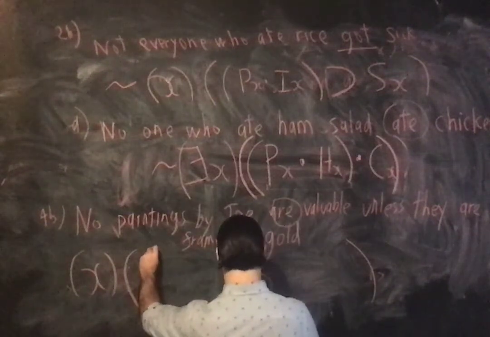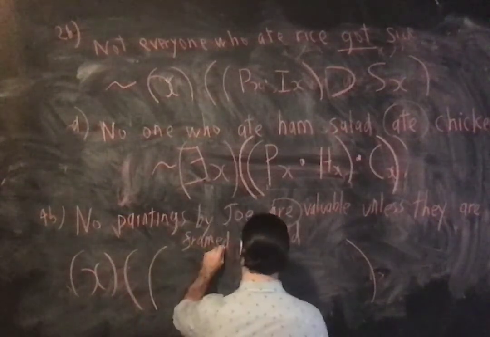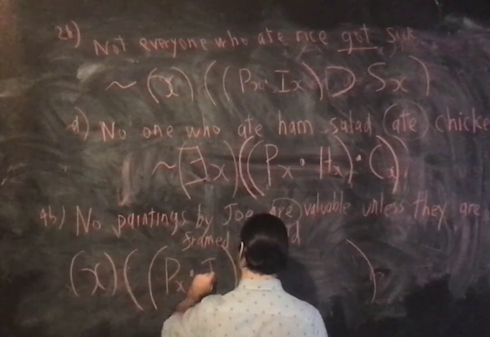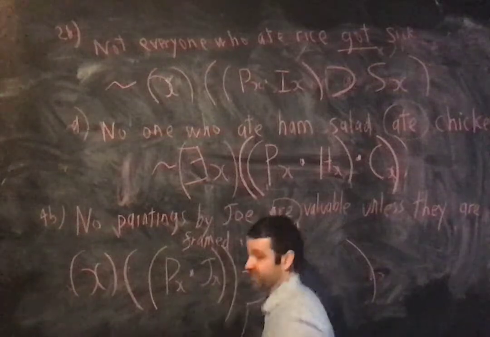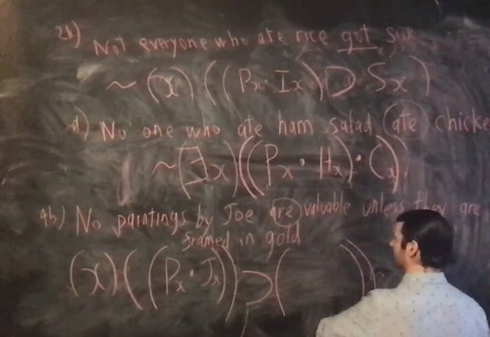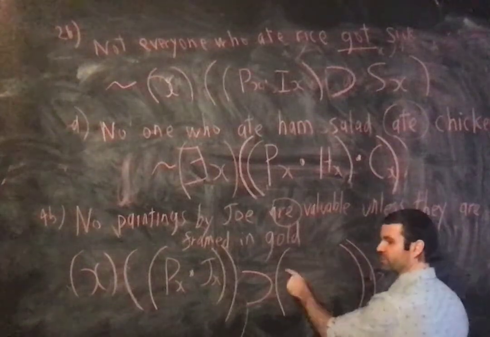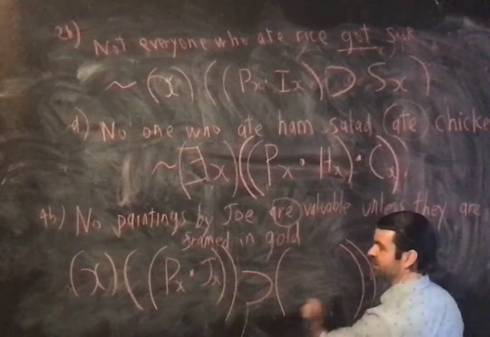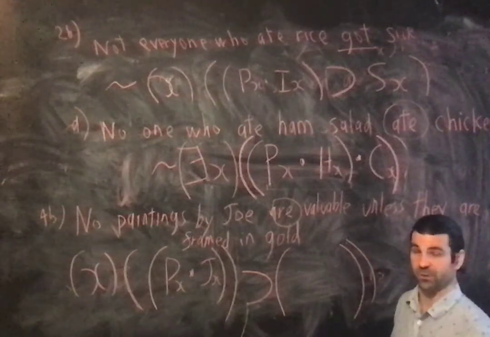That's just Px and Jx. Px and Jx. Okay, that much is easy. Now comes the tough bit. Now I have to rephrase my predicate, the propositional function that goes here in the consequent part, such that I get something logically equivalent.